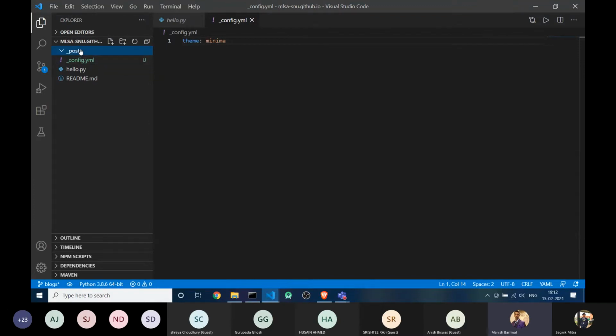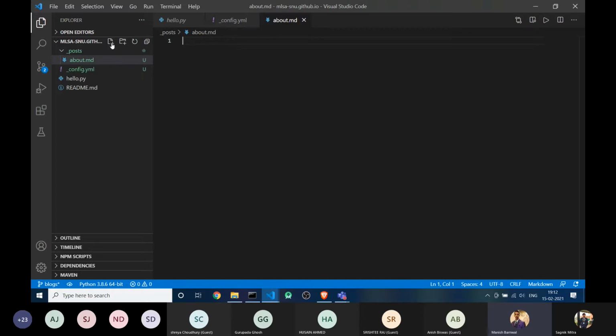And in the post section, suppose you want to build a website and in that you want to build a page, so for that you just need to create, suppose I'm building an about page, about.md, or even you can build an HTML file, about.html. Okay, there's no problem.